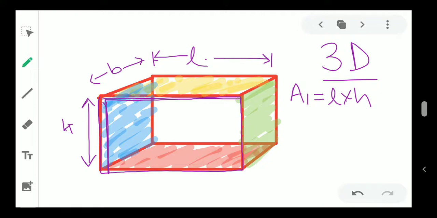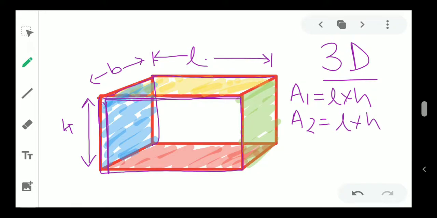Now talking about the back portion. That means this part which is not visible, I'm talking about this part. If I say this is A2, the back portion, you can see that the front rectangle and the back rectangle have to be the same. So in that case also, length is L and height is H. So ultimately I'll get the same result.